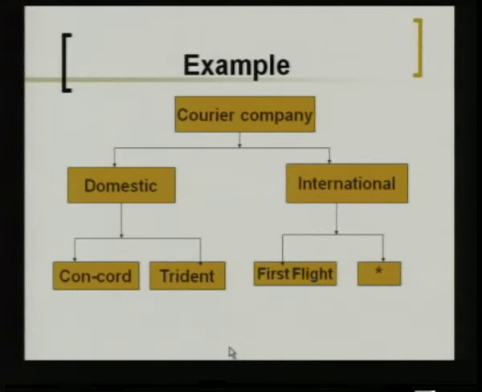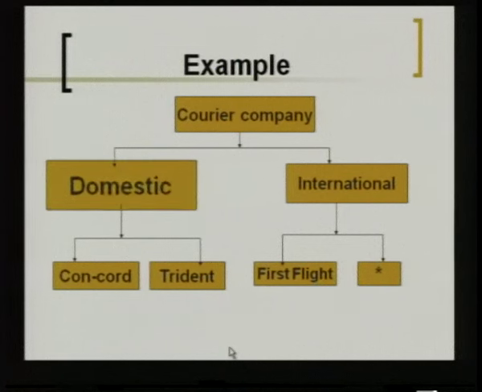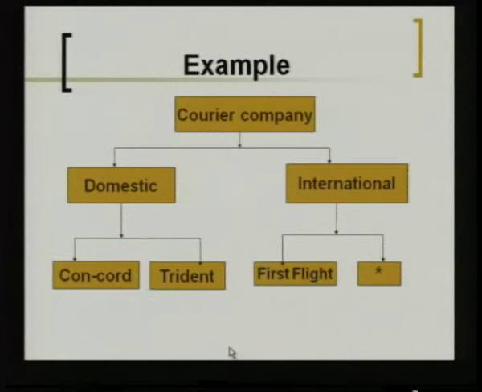This is just an example. You have, say, a courier organization. In a courier organization you have domestic couriers and international couriers. In domestic couriers you have certain types of courier companies which have their own protocol, their own rules, and their own set of places where they deliver. Similarly, for international you have people who go by flights. You have couriers which tell you that within 1 or 2 or 3 days they take your message across, and certain couriers which are even faster. Each company will have its own protocol, but the basic features are inherited from their superclass.